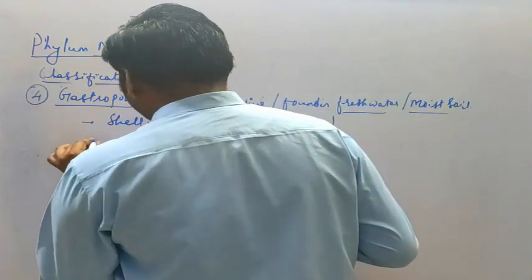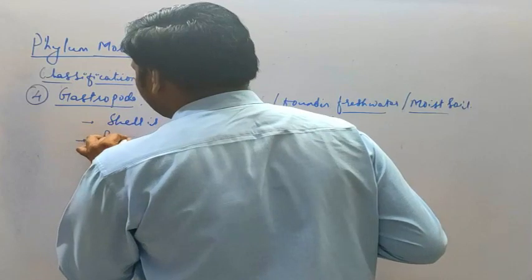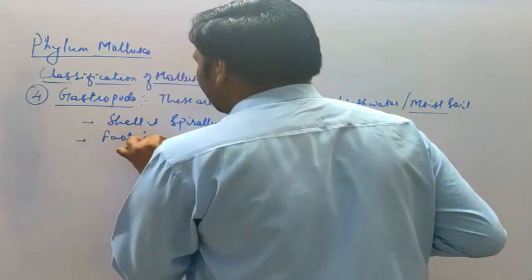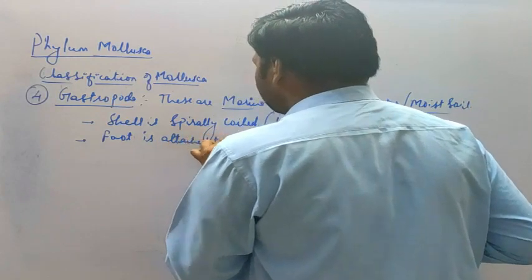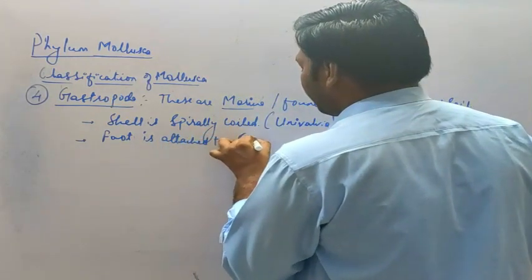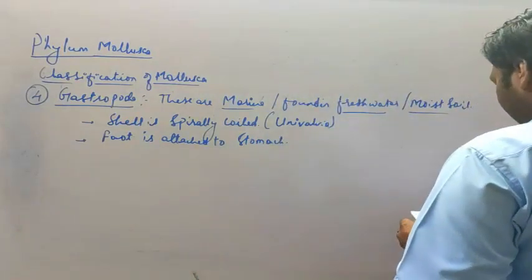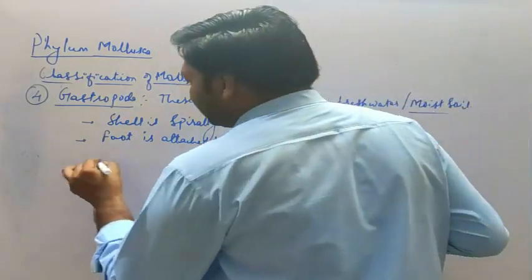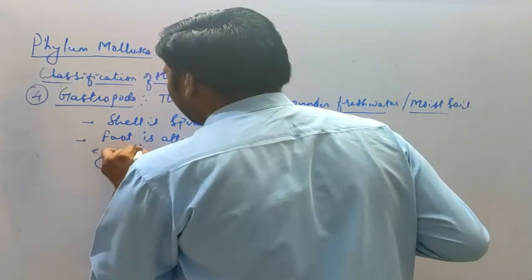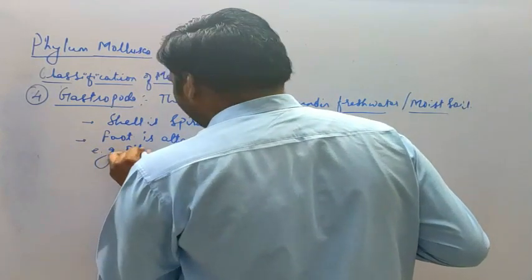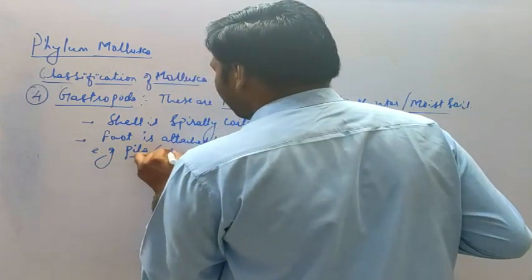The next, the foot is attached to stomach. Okay, and examples of this are pila, that is called apple snail.